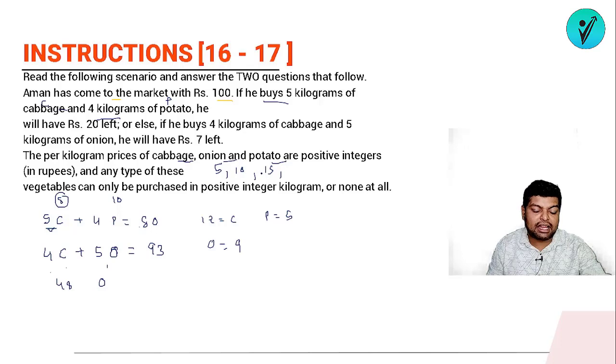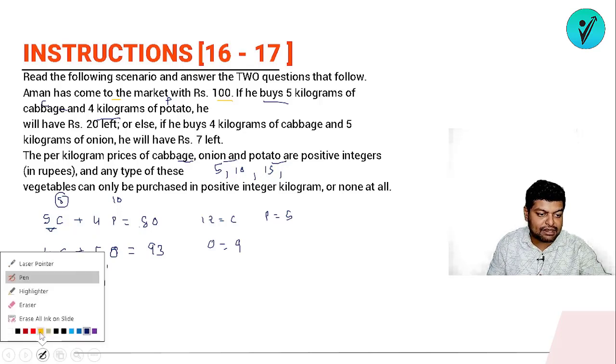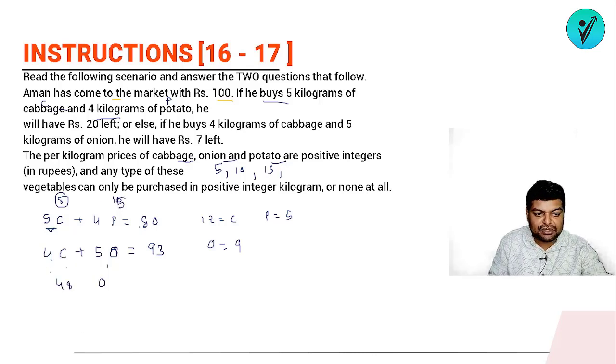What will happen if we take the price of potato as 15? So 4 into 15. Now let's see the other case where we are taking the price of potato as 15. So 15 fours will be 60. In that case, it will be 4. Again, 4 into 4 will be 16. 93 minus 16 is what? It will be 77. 93 minus 16 is 77. 77 is not a multiple of 5. It means that the value of potato 15 is also not feasible.